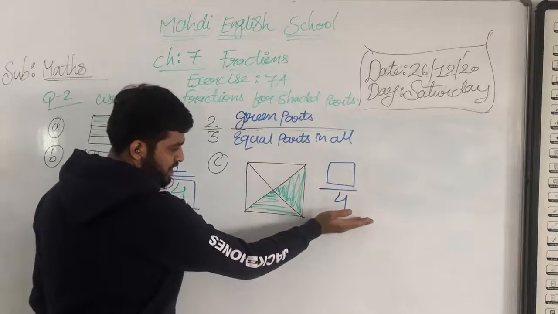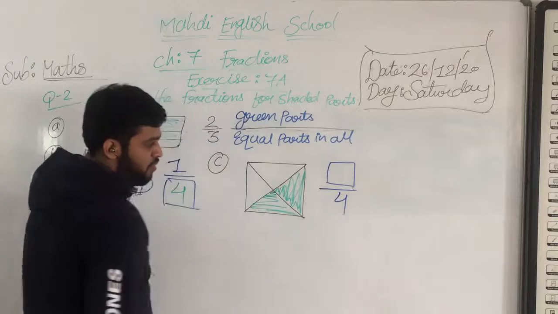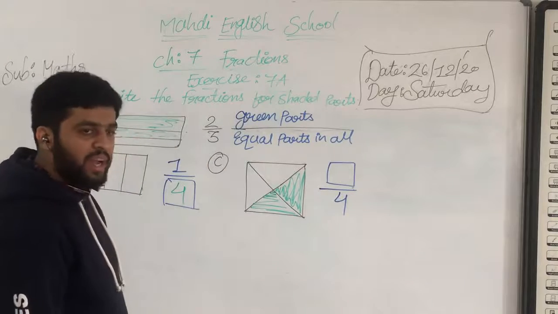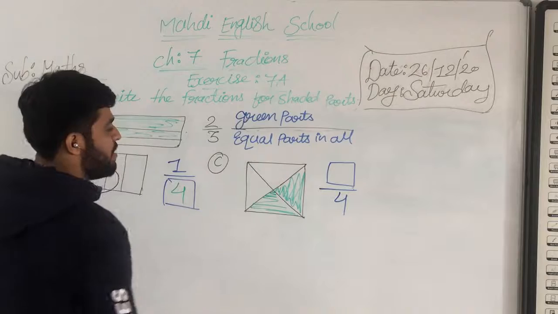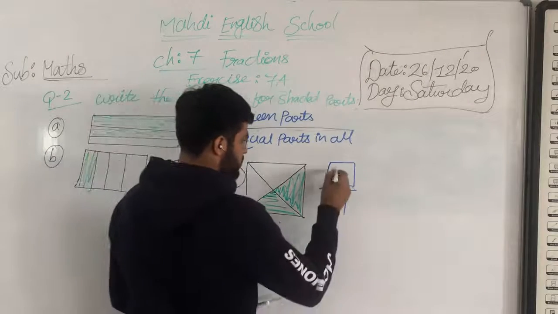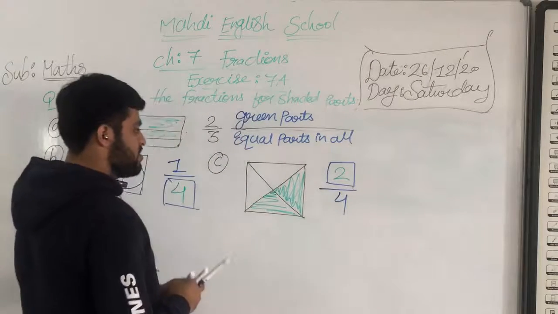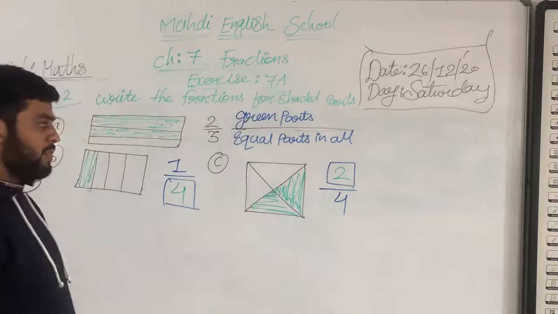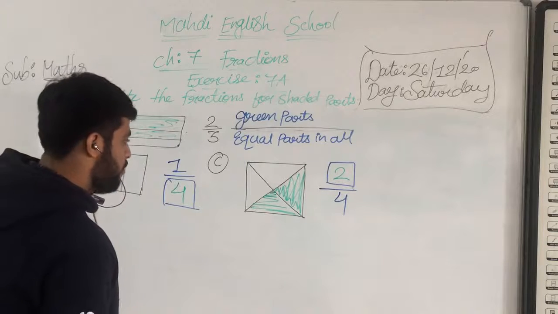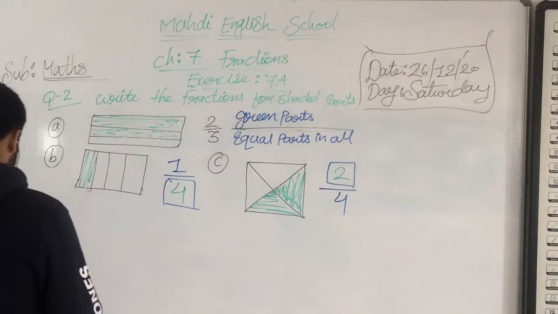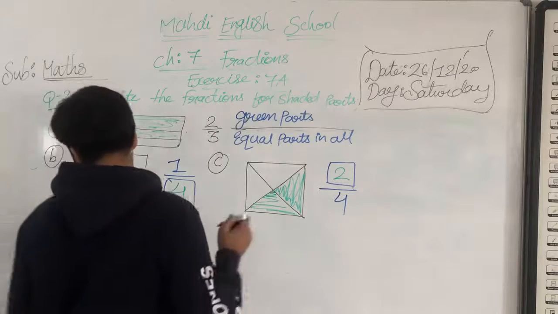Total parts we mention down, means 4. And the outside is what? It means the numerator, meaning shaded parts. So how many shaded parts? 2. So the fraction is what, my dear students? 2 upon 4. Understood? Now we move on further. Question number D.